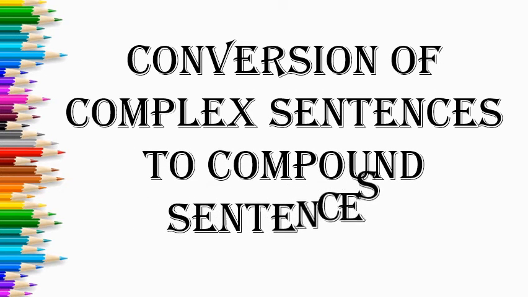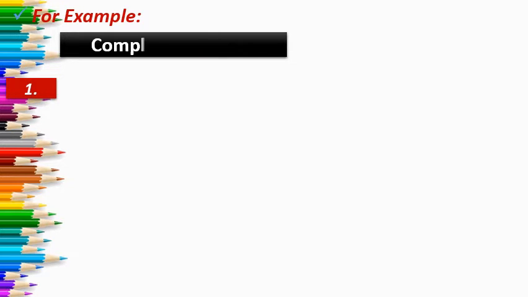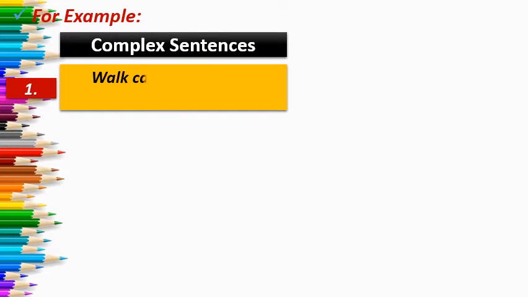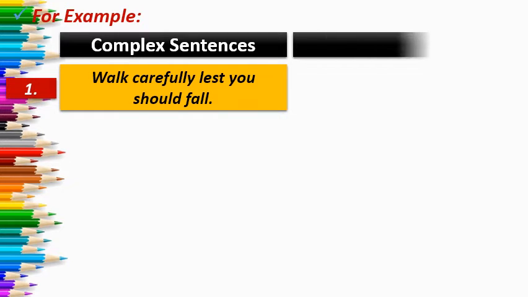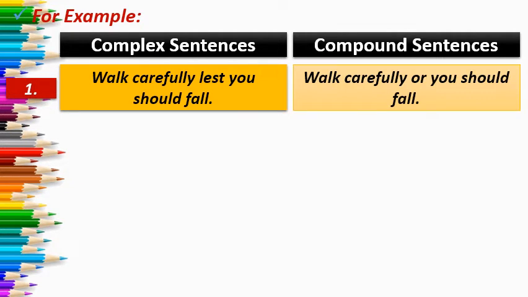Means you have to convert complex sentences into compound sentences. So now let us see few examples to clarify it. Let us see how to convert complex sentences into compound sentences. So let us see the first example: walk carefully lest you should fall. Here, as you can see, one independent clause and one dependent clause are there. So when we convert it into a compound sentence, you have to keep in mind that first of all you have to interchange the conjunctions.